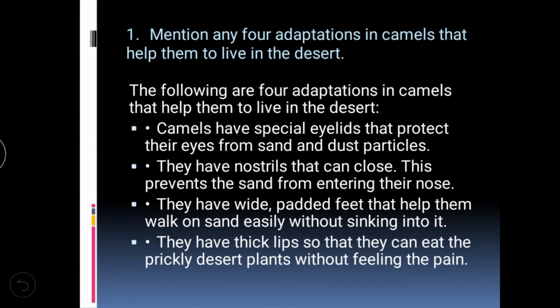We have learned about the prickly pear plant in the second chapter. The prickly pear plant has thorns to protect itself. But the camel has the ability to eat this prickly pear plant without feeling the pain. So these are the adaptations in animals that live in the desert.